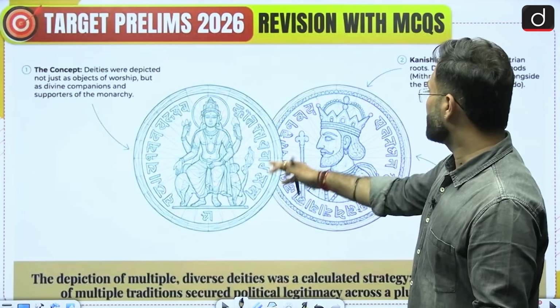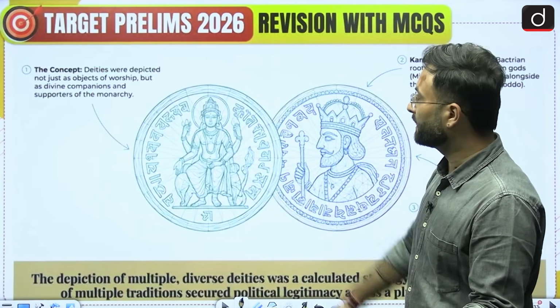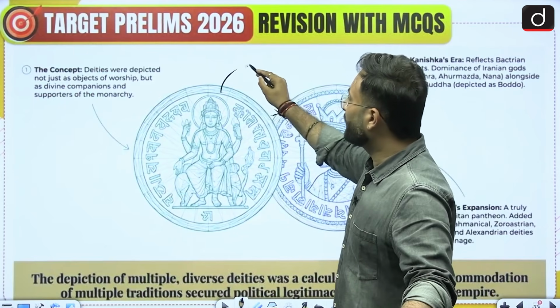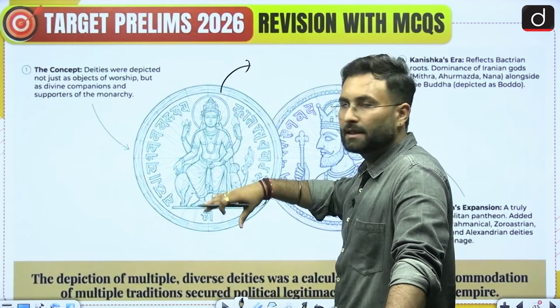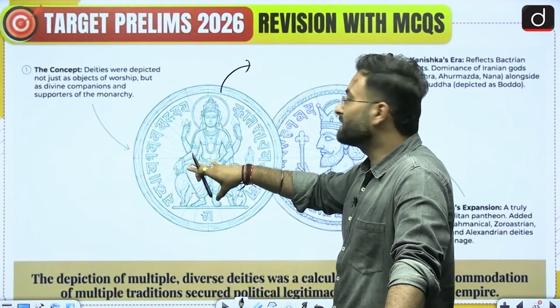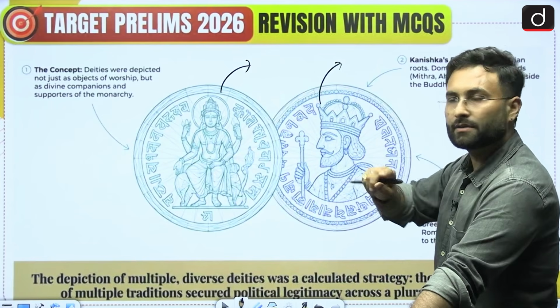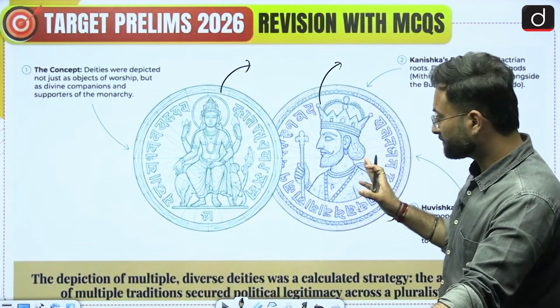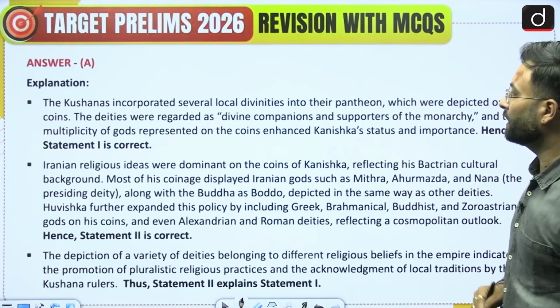So here you can see an example of such a coin. These are from the Hindu tradition, the Saivite or Vaishnavite traditions, and this is basically from the West or the Iranian. So that is about the last question. Explanation is given over here, you can go through this.